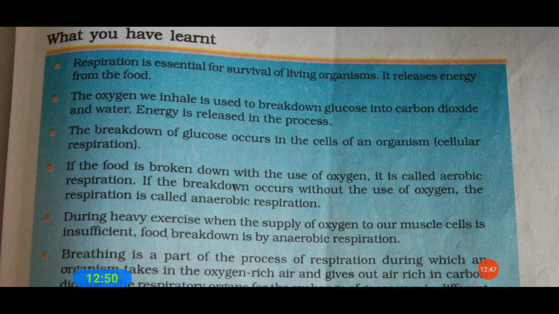The breakdown of glucose occurs in the cells of an organism. If the food is broken down with the use of oxygen, it is called aerobic respiration. If the breakdown occurs without the use of oxygen, the respiration is called what?